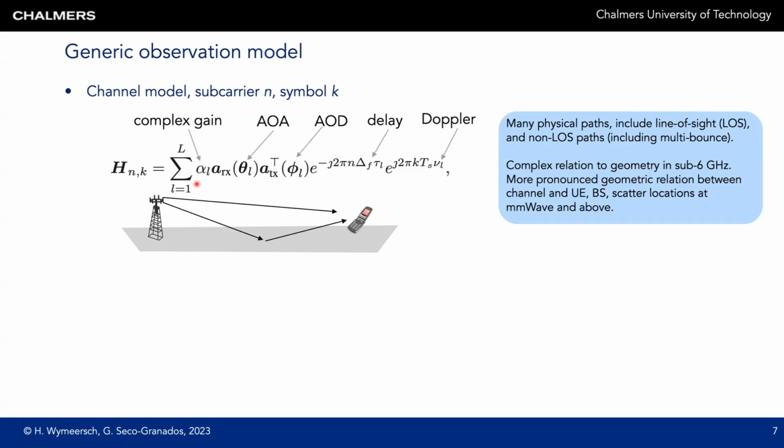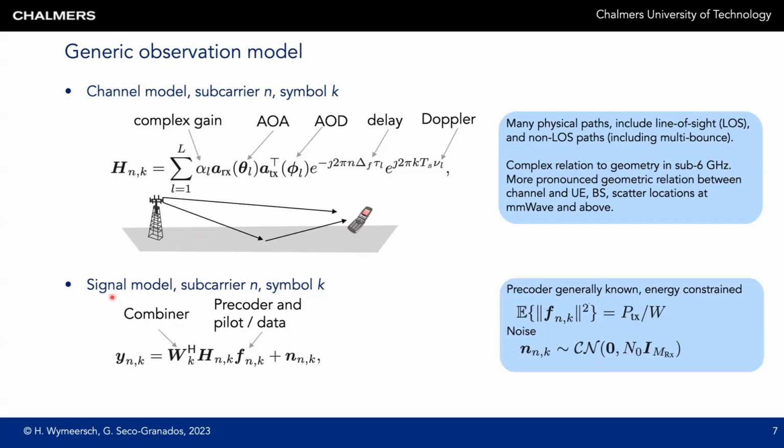At lower frequencies, so below 6 GHz, there's a complex relation between the channel and the underlying geometry, because of all the physical propagation effects. At millimeter wave ranges and above, there's a more pronounced geometric relation between the channel and the location of the user, the base station, and the objects. This makes the channel sparser and easier to interpret. For that reason, localization and sensing at millimeter waves and higher is of special interest.